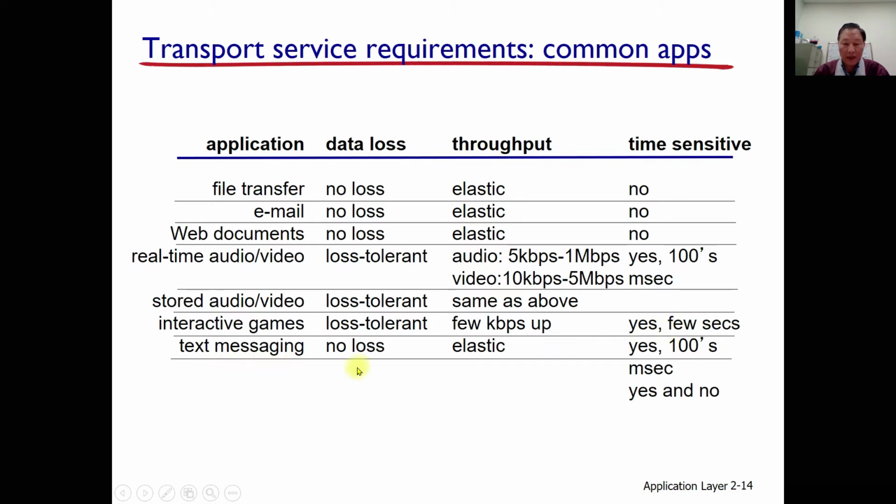Text messaging, there should be no loss. And in terms of throughput, elastic, flexible. In terms of time sensitivity, it is very time sensitive, but within this range, sometimes yes, sometimes no.